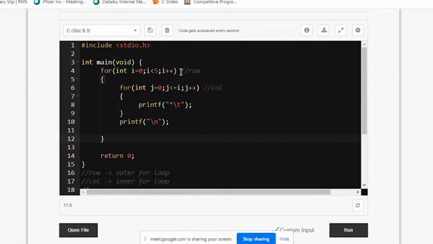Okay. So outer for loop is for rows and inner for loop is for columns.